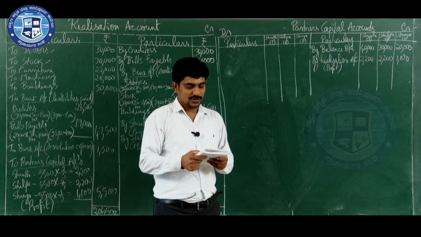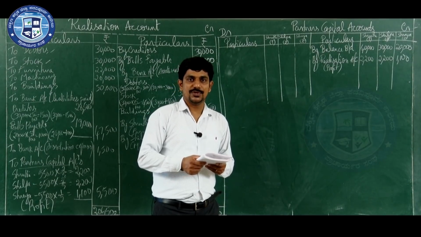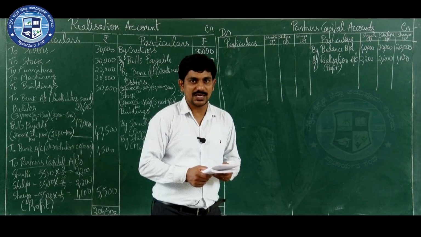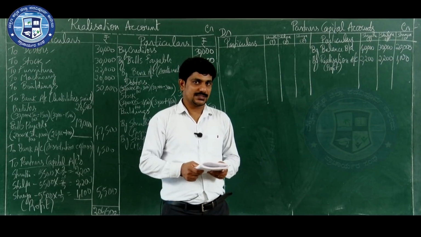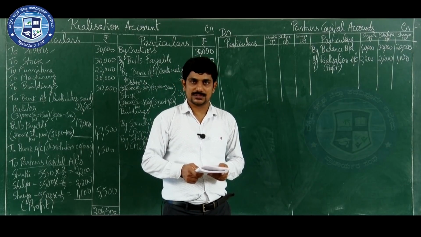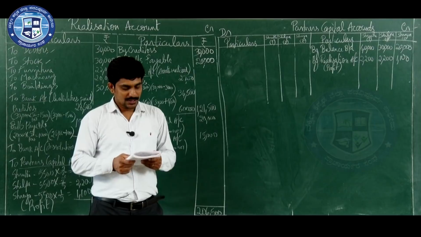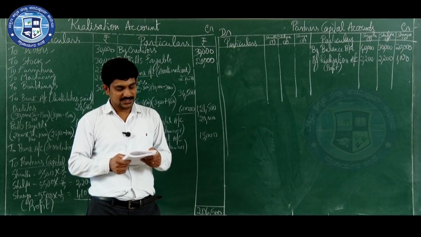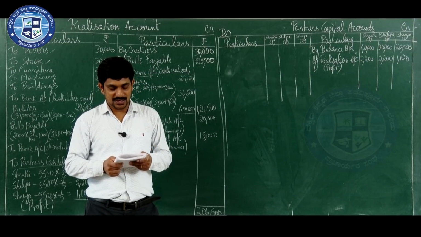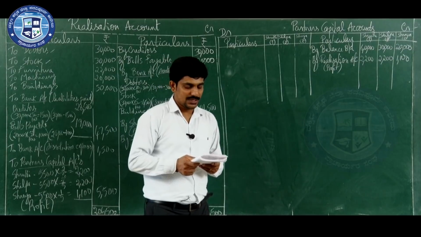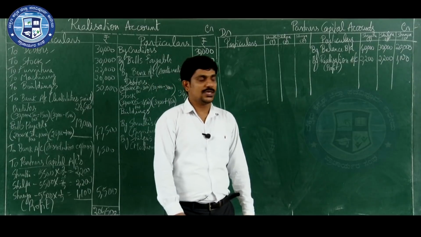After that, you need to record the reserve and undistributed profit or loss, which is given in the balance sheet. So, go to the balance sheet and find out whether any reserve or undistributed profit or loss is given. That is nothing but profit and loss account. If profit and loss account is given on the asset side, then it is undistributed loss. If it is given under the liability side, then it is called undistributed profit. Now, say on the liability side you can find general reserve 10,000. That you distribute among the partners according to the profit and loss sharing ratio. Profit and loss account is not given in this problem, so no recording. If it is given, then only you have to record. Only general reserve is there.